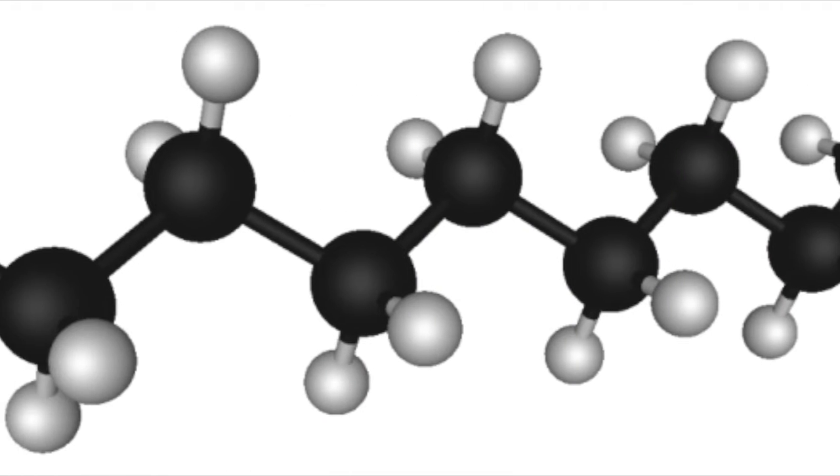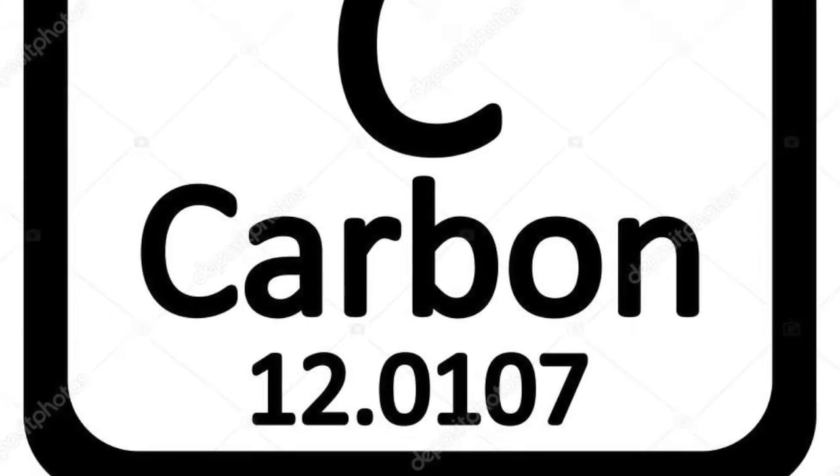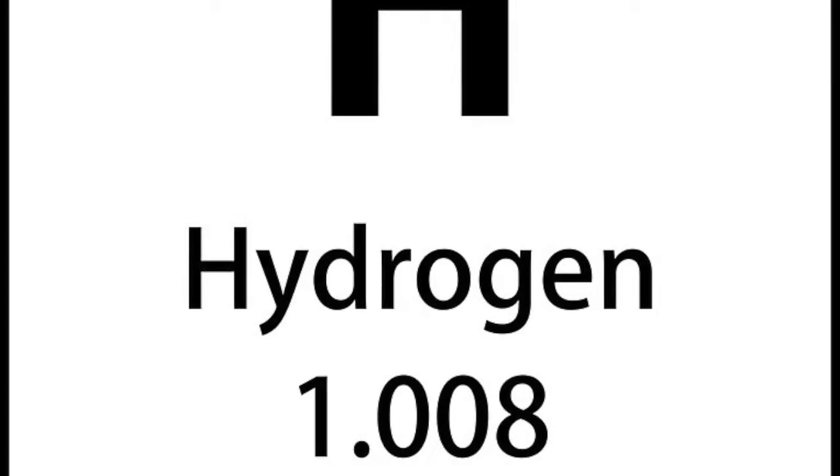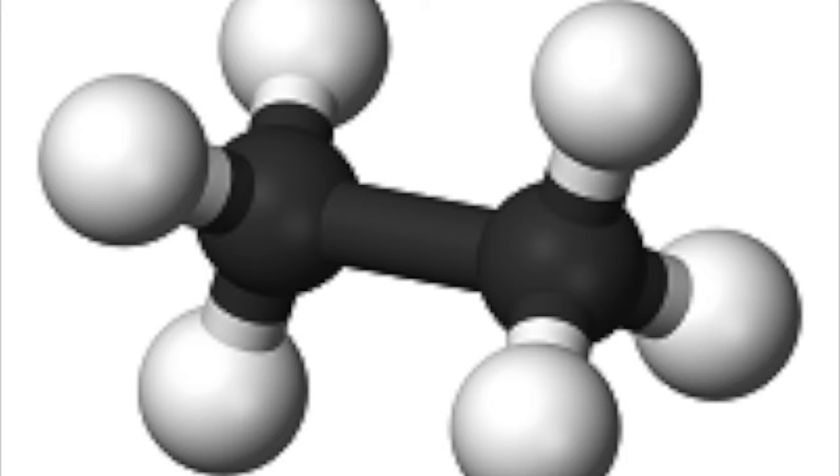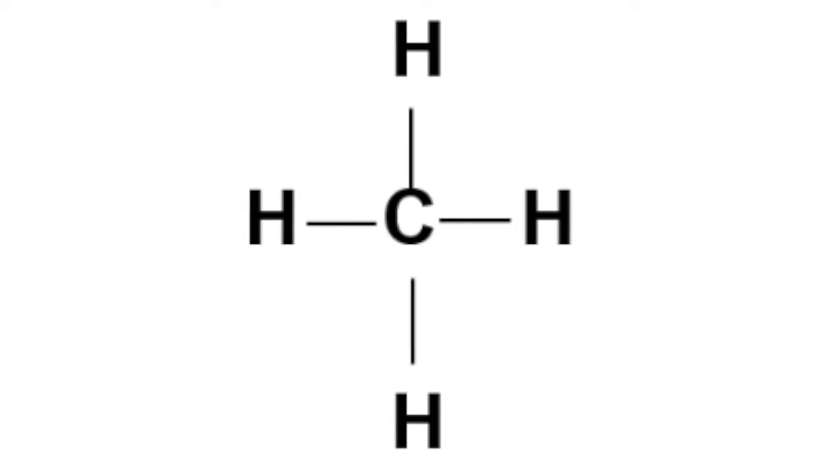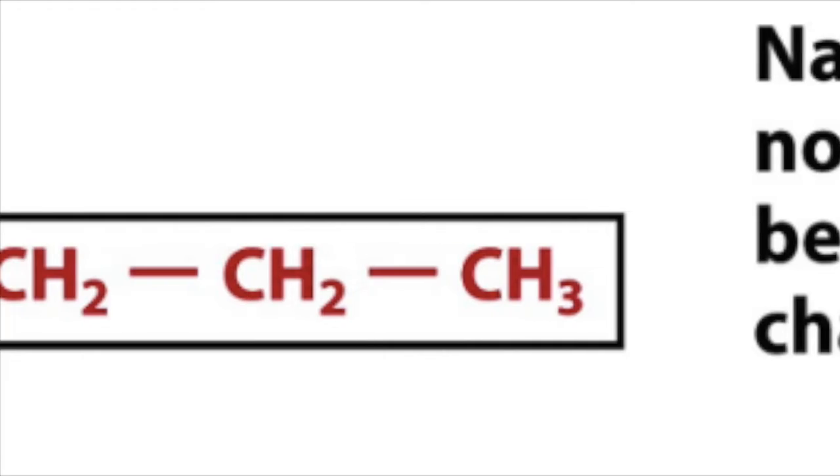An alkane is a hydrocarbon that only contains carbon and hydrogen. It contains single bonds, as shown in the image. It also has 4 bonds to every carbon atom, and they are also non-polar. How do we name alkanes? First, we name the main chain, that is the longest continuous chain of carbons in the molecule. Then, we number the carbon atoms in the main chain.